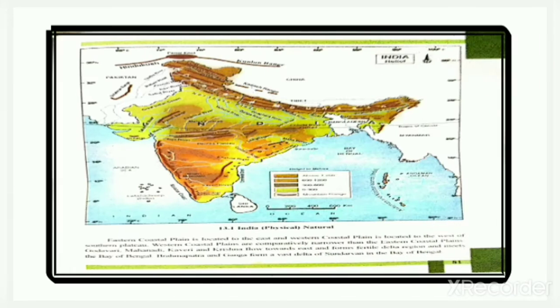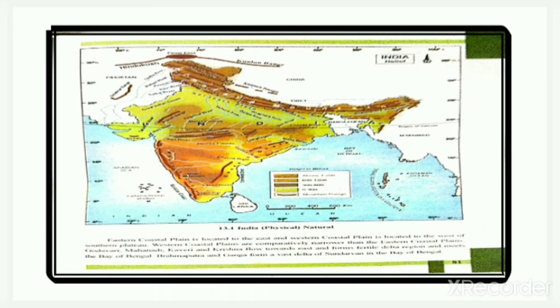Now children, you can see this map and I already taught you how to read the map. Okay, we have conventional signs or colors to read the map. So here we have given the Indian physical, or we can say natural map. Okay, this is an India natural map.